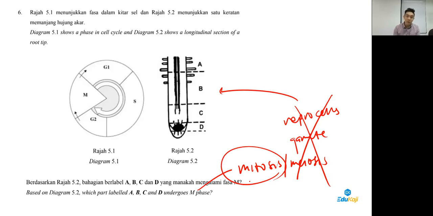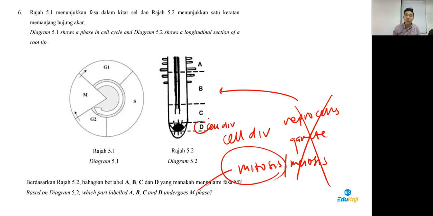Mitosis is where it occurs to all types of cells except reproductive cells. So it's a form of cell division. And if you remember, this is the zone of cell division.